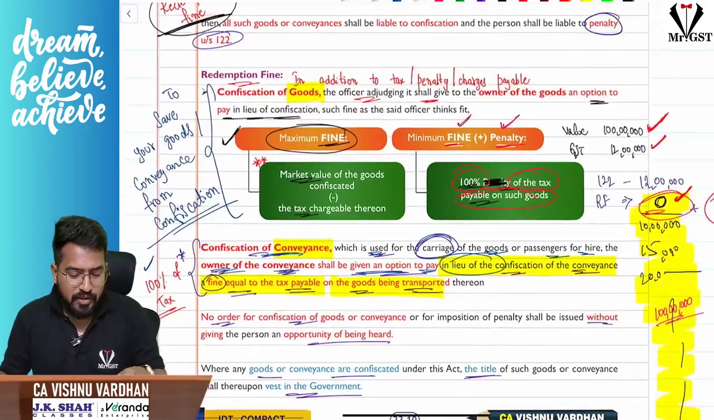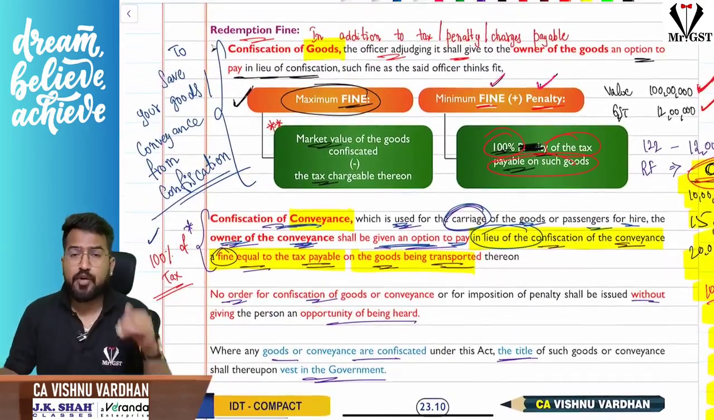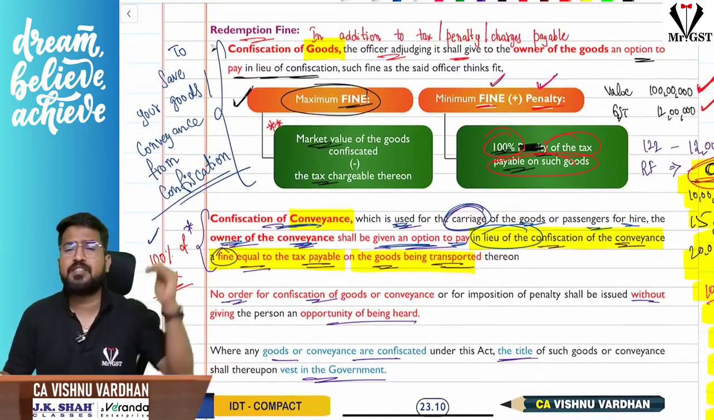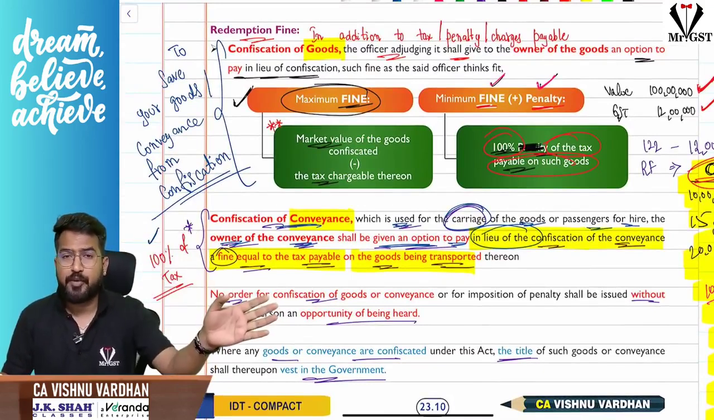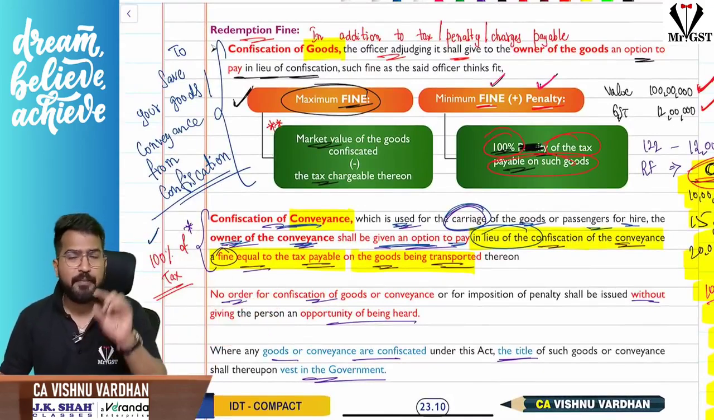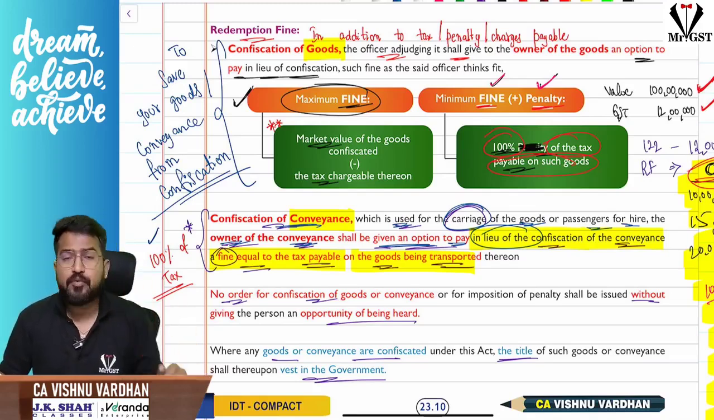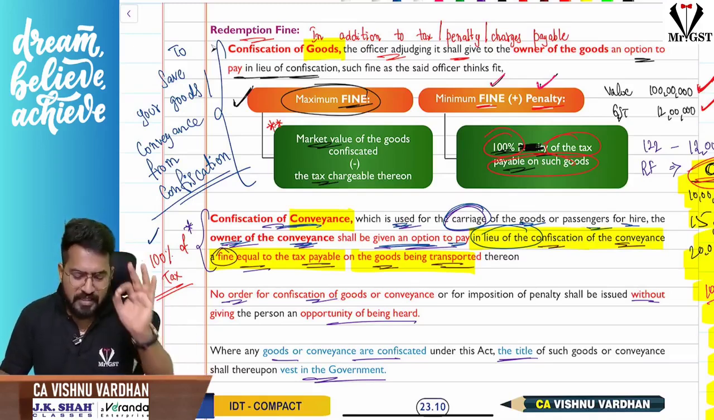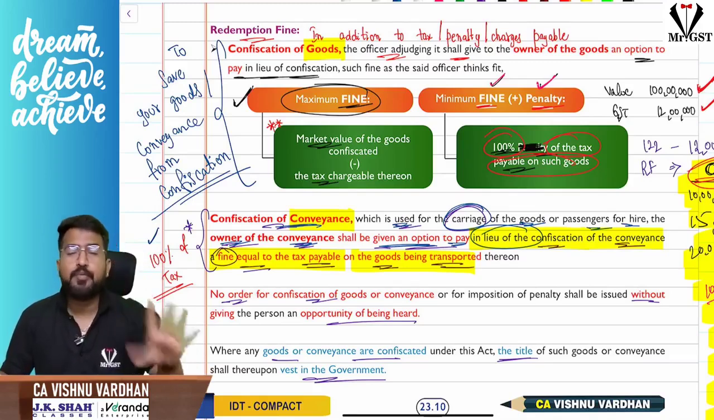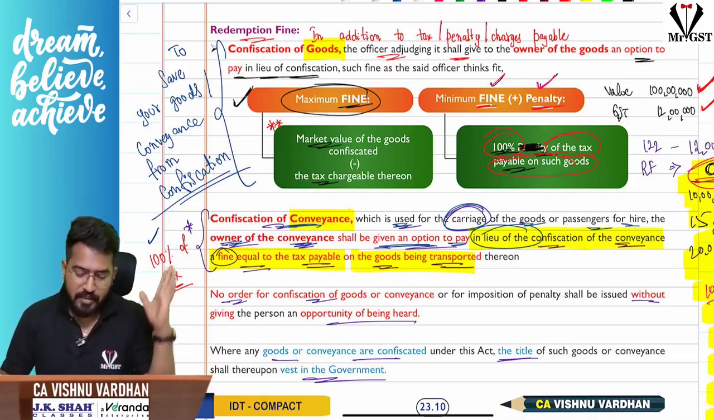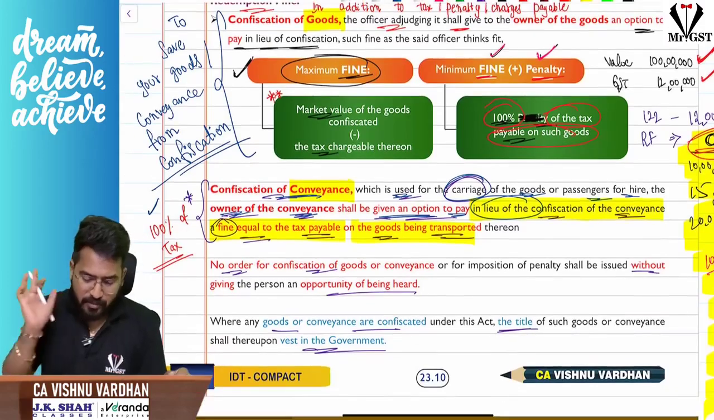Okay, so if you want to escape the confiscation of the goods, yes, the maximum redemption fine can be market value minus tax. Minimum redemption fine plus penalty should be at least 100% of the tax. No, sir, I want to escape confiscation of conveyance. Then you should pay at least 100%. Like you pay 100% of the tax involved there and take your conveyance. That is the concept.